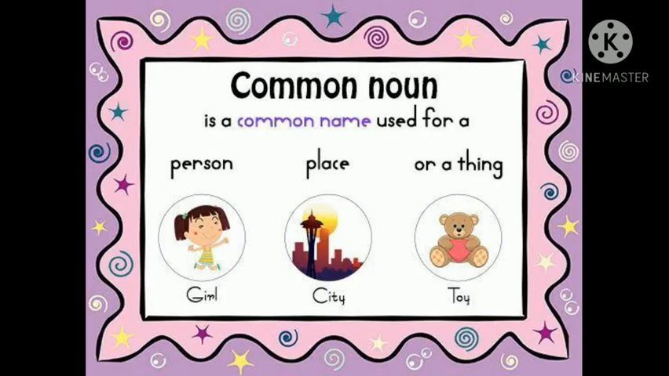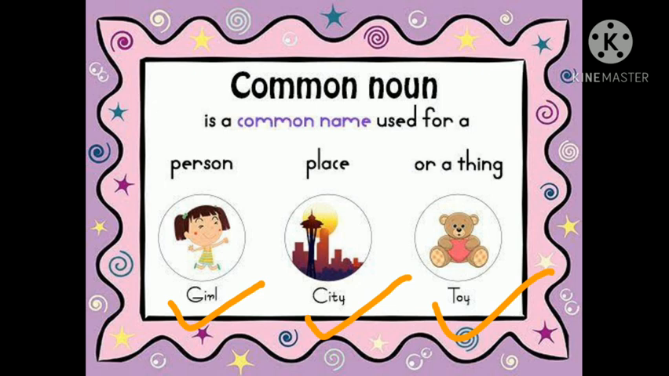Common noun. Common noun is a common name used for a person, place, or thing. Like here we have girl, city, and toy. So here you can notice girl is common girl. There is no name of girl. Then city, there is no particular city name here.